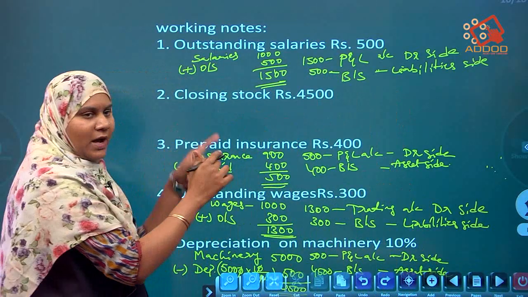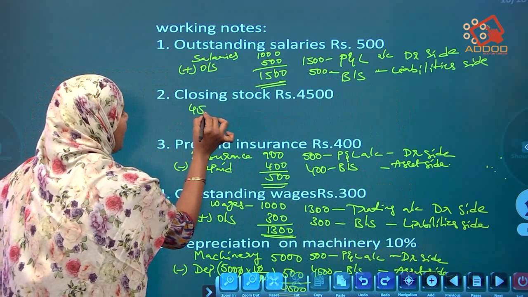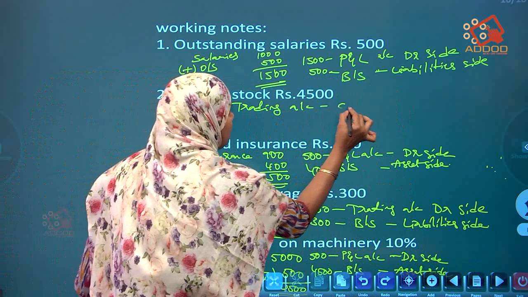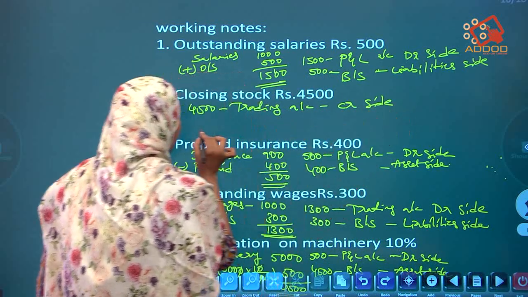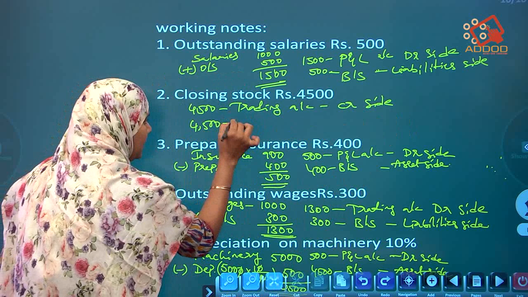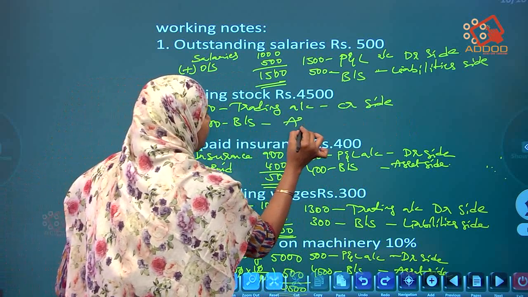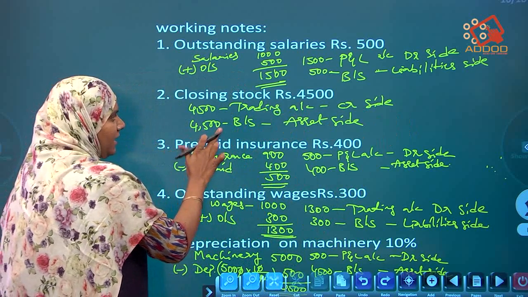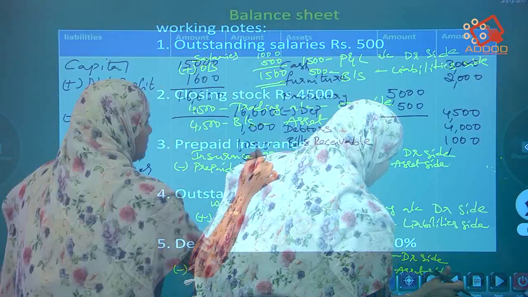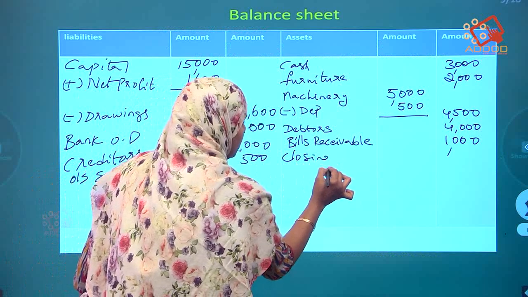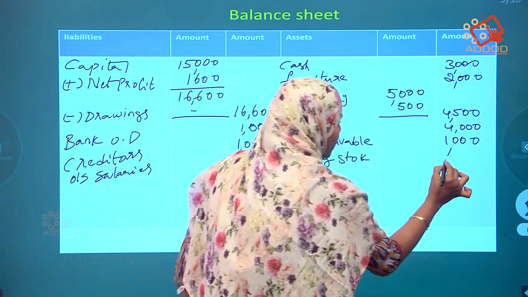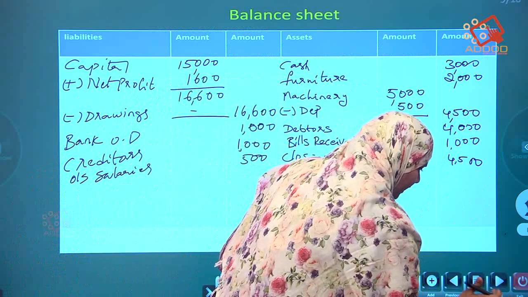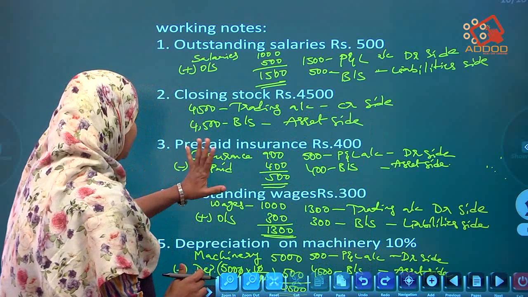It also comes twice. So 4,500 once in the trading account credit side and 4,500 again in the balance sheet asset side. So trading is over. This 4,500 now should be posted in the balance sheet. Closing stock, how much? Closing stock 4,500. Still, the second adjustment is over.